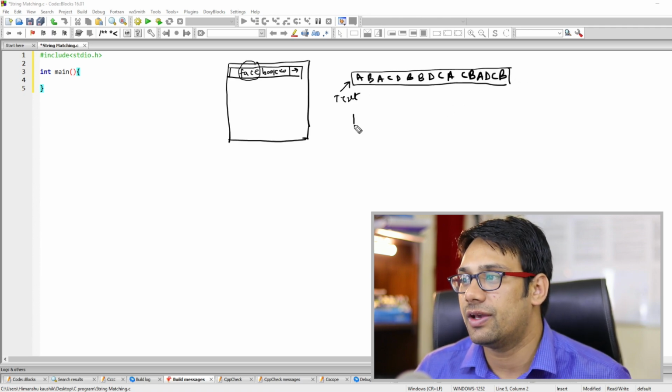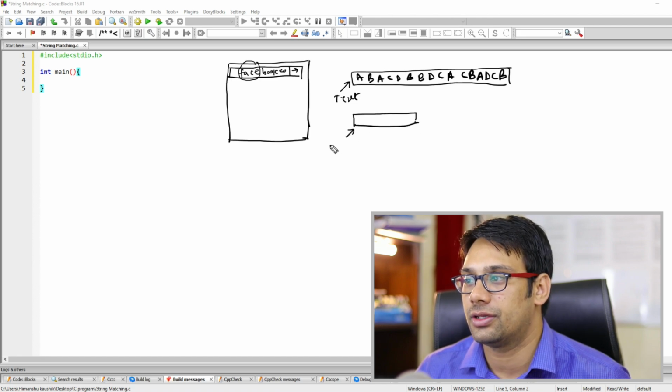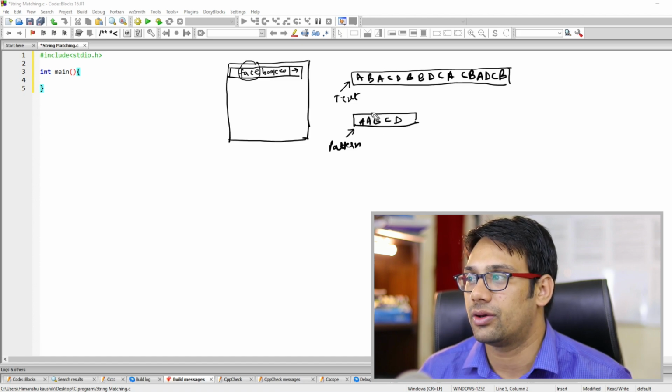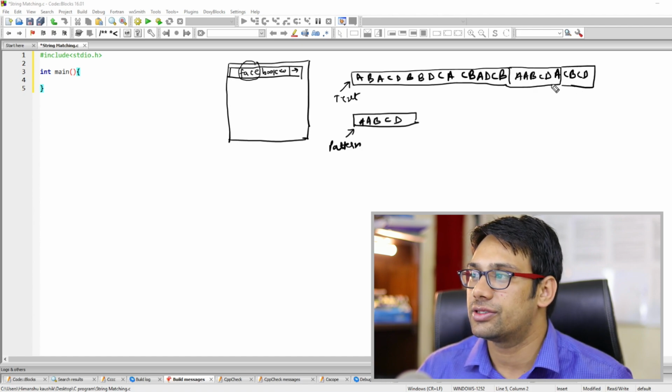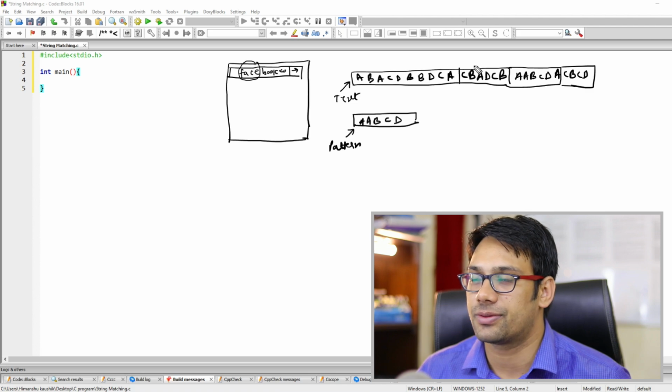And we'll have a pattern, so assuming the pattern is A B C D. This pattern may or may not be present in the text. For example, assuming in this text we have the following pattern, here you can see this pattern is already present in this text.